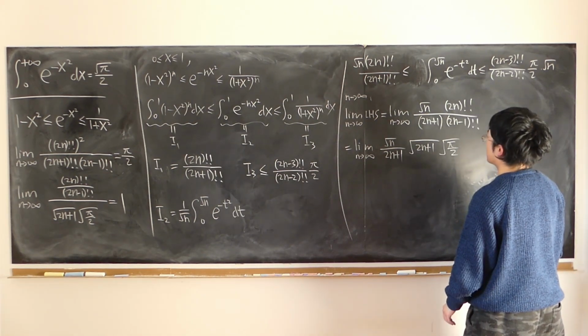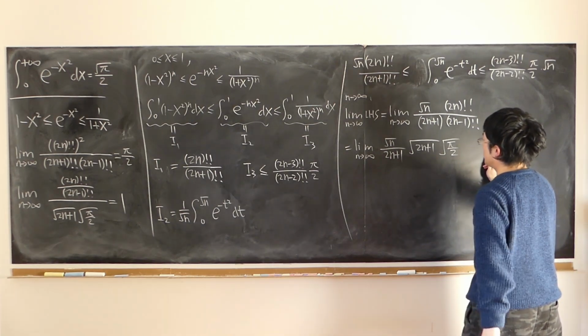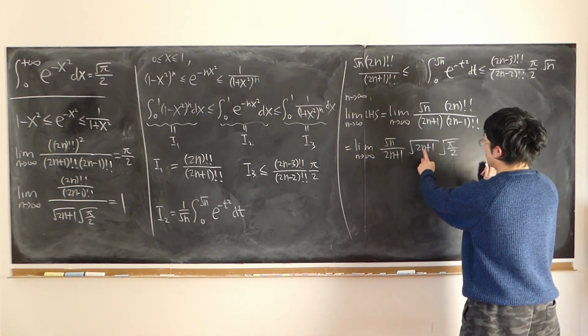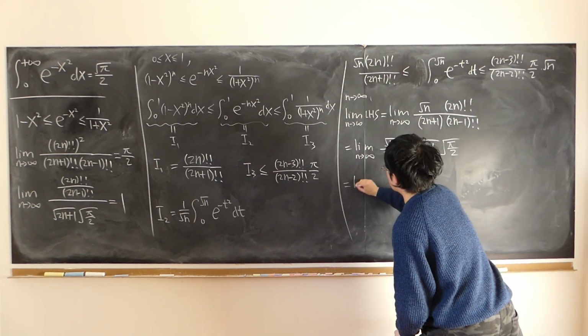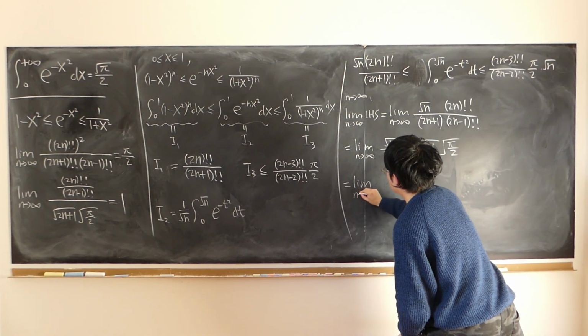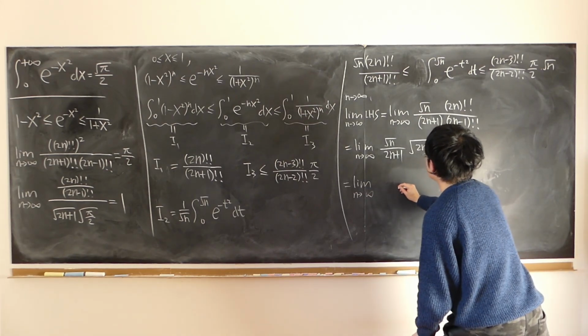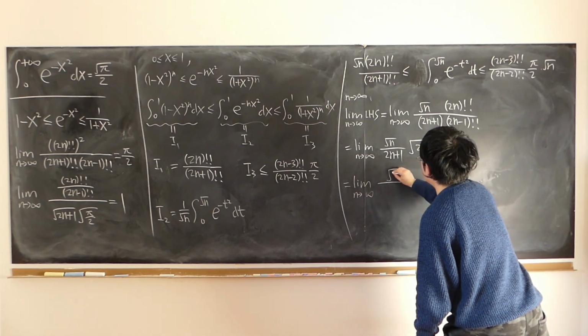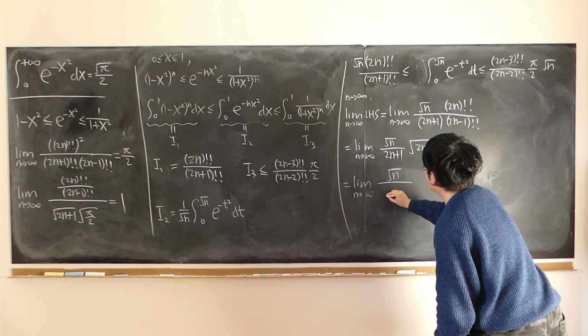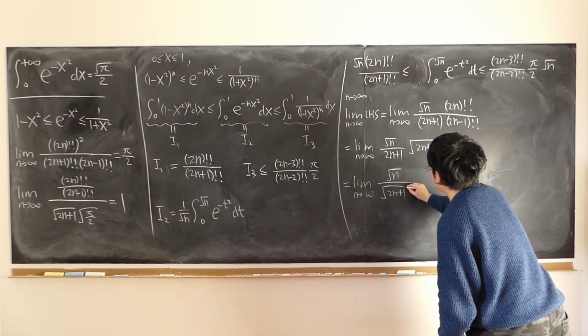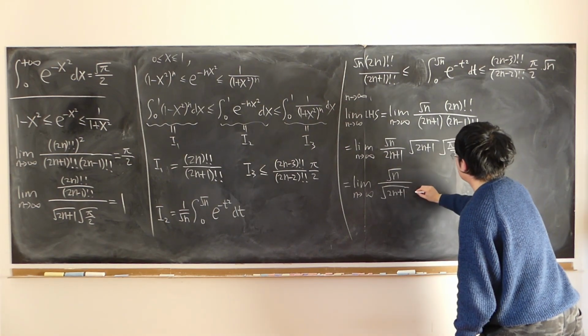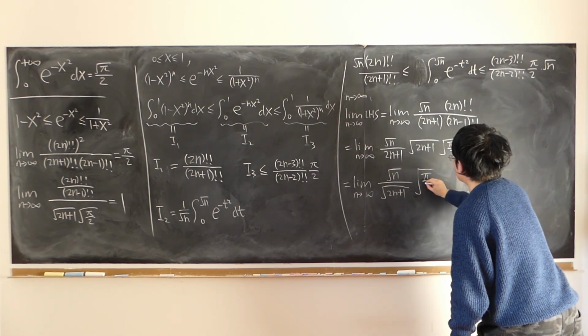All right. Equivalence substitution. Now, square root of 2n plus 1 and 2n plus 1, they can just simplify down to, copy down square root of n, right? They simplify down to square root of 2n plus 1 at the bottom times square root of pi over 2,